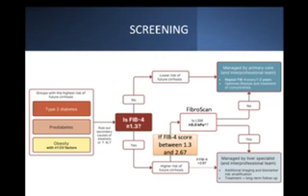If it's 1.3 or above 1.3, but less than 2.67, it means that patient needs to undergo fibroscan, which is an imaging modality, and it gives us liver stiffness measurement. If the number is 8 kilopascal or above 8 kilopascal, it means that patient is at high risk of cirrhosis, so we have to send them to a hepatologist for further workup. But if liver stiffness measurement is less than 8, it means that patients can be managed by primary care or endocrinologist. We have to optimize lifestyle and treat their comorbidities and repeat FIB-4 score after a year or two.